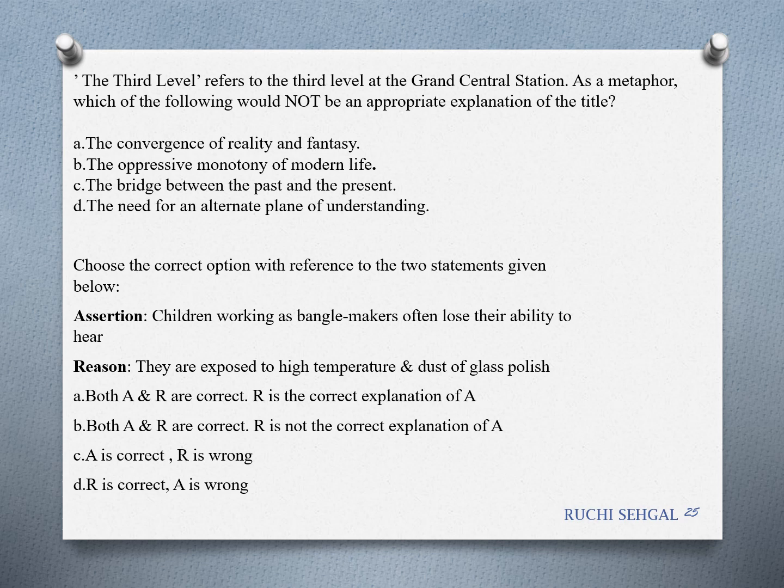The next one again I've taken as assertion and reason. Choose the correct option with reference to the two statements given below. Children working as bangle makers often lose their ability to hear. The reason is because they are exposed to high temperature and dust of glass polish. Which one do you think is correct? If you see, there is some mistake in the assertion because it talks about losing their ability to hear. Was it ability to hear or see? So option D is correct because the assertion is wrong. The reasoning is correct, but the assertion is wrong.